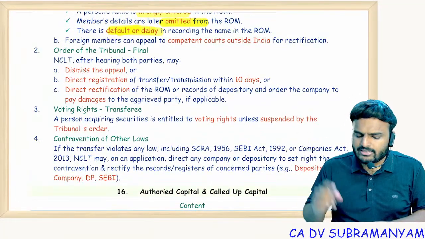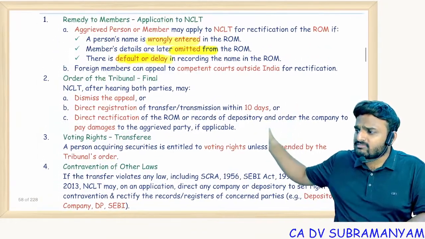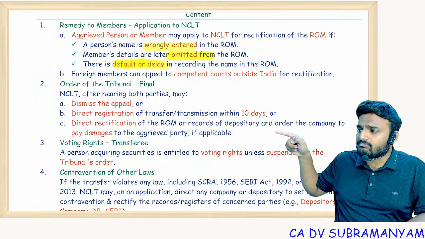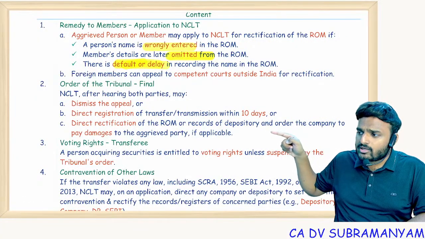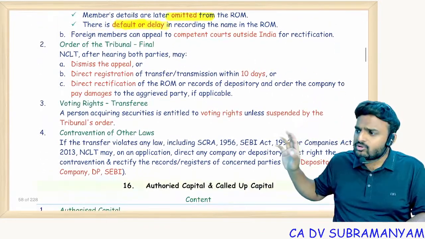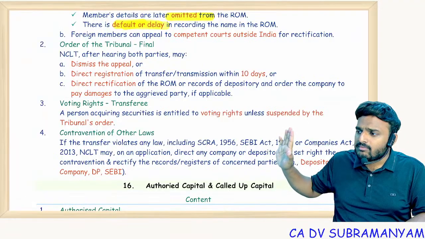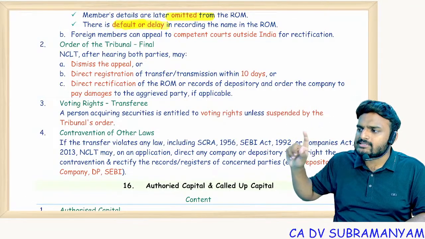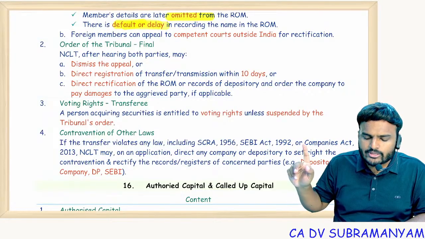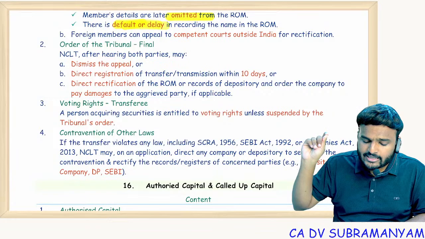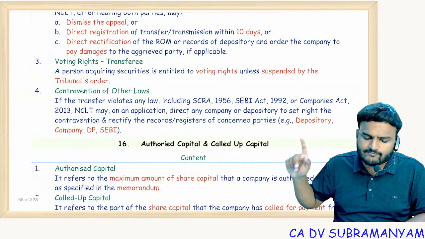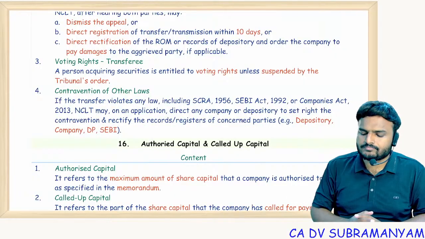Now NCLT may dismiss the appeal, or direct registration of the transfer or transmission within 10 days, or direct rectification of the register of members, records or depository, and order the company to pay damages to the aggrieved party if applicable. Until then, the transferee's voting rights are available. But if NCLT suspends the voting rights, then the transferee cannot exercise voting rights. And if the depository commits any kind of fraud, section 447 punishment is applicable.